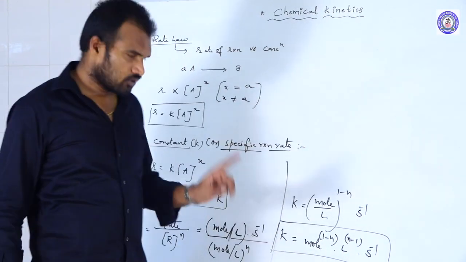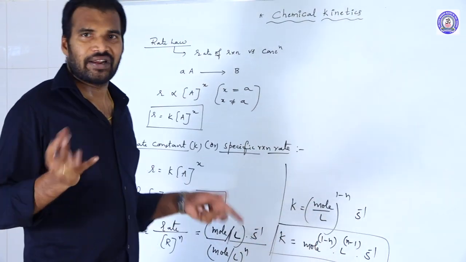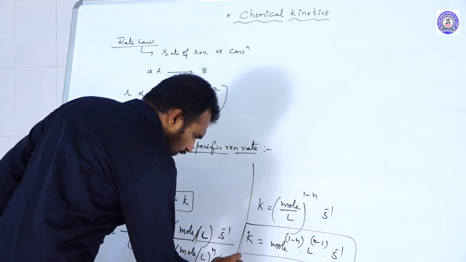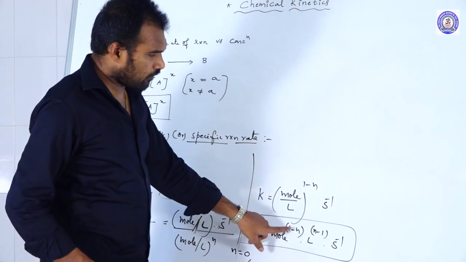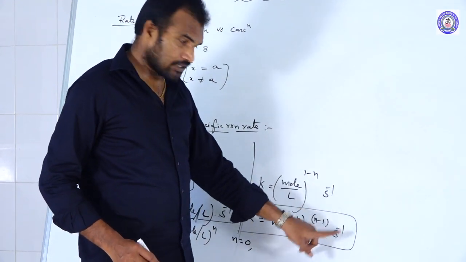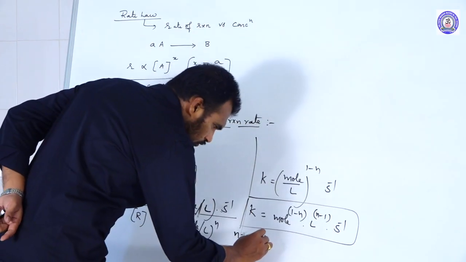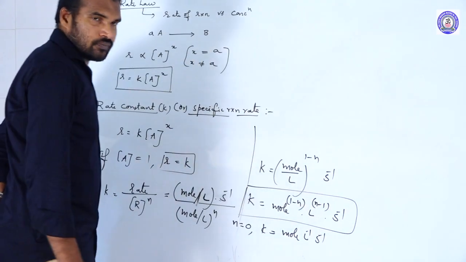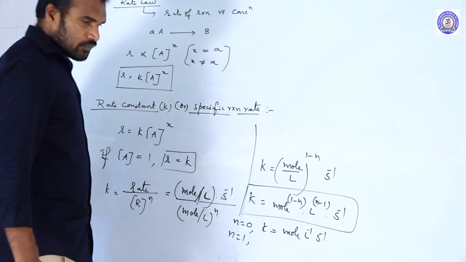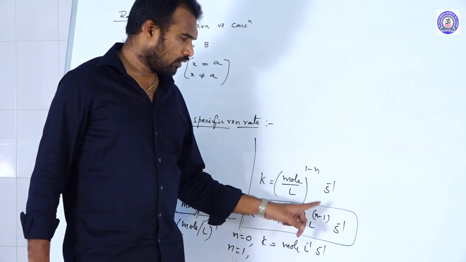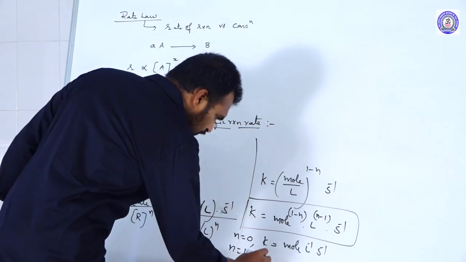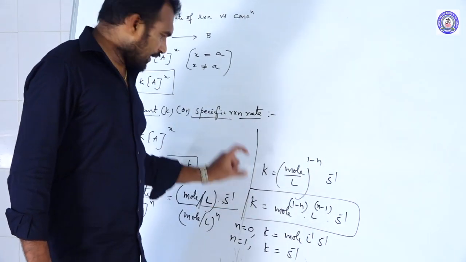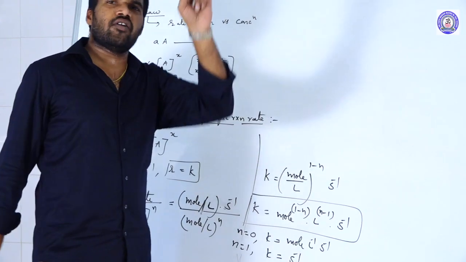constant of any order. So where N is equal to what? Order. For example, if N is equal to 0, you substitute. So for zero order reaction, mole power 1 minus 0, liter power 0 minus 1, second inverse. That means what are the units? So rate constant units are mole, liter inverse, second inverse. For first order, N is equal to 1. So just substitute 1 minus 1, 0, 1 minus 1, 0. So it will remain as rate constant units are second inverse. So like this, you can use this rate constant unit formula for any order of the reaction.